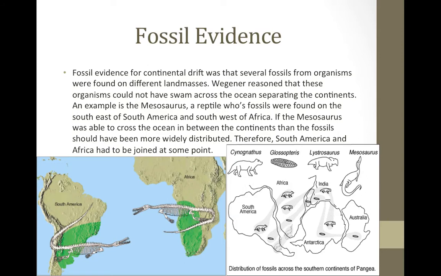If the Mesosaurus was able to cross the ocean in between the continents, then the fossils should have been more widely distributed. Therefore, South America and Africa had to be joined at some point. So that's the Mesosaurus and those 2 continents. In this picture there are other animals and leaves or plants.